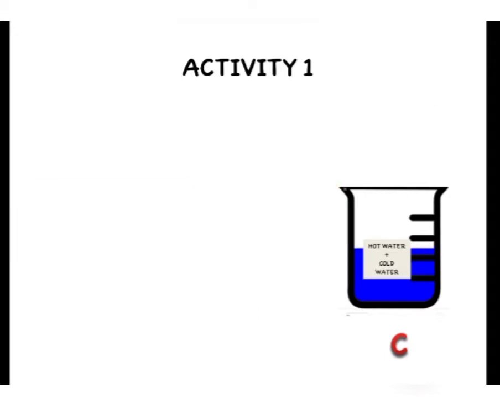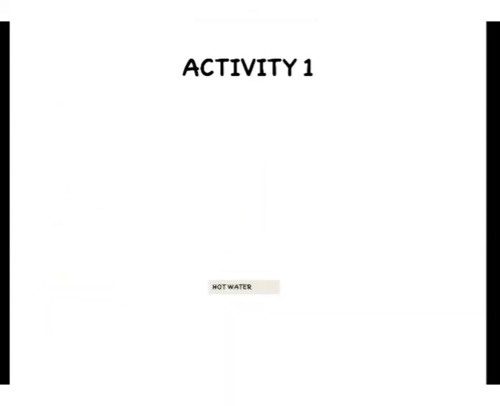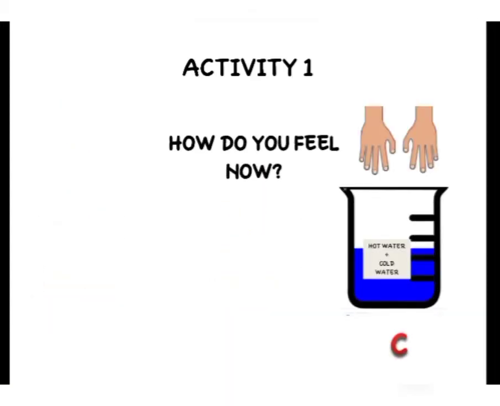Okay, you can see here the other two vessels, vessel A and B. In this vessel it was cold water, in this vessel it was hot water. Now in this mixture if you put, you will feel this hand to be warm and this hand to be cold. This is the reason, because you have earlier touched a different water. Okay. So it is very confusing. Now this feeling of hot and cold is very confusing if you touch it, and it varies from person to person and also from situation to situation.